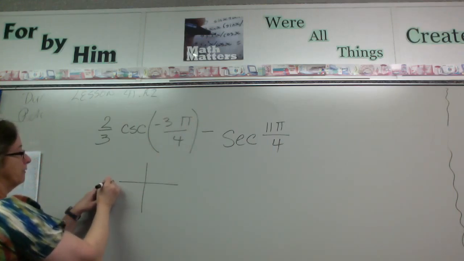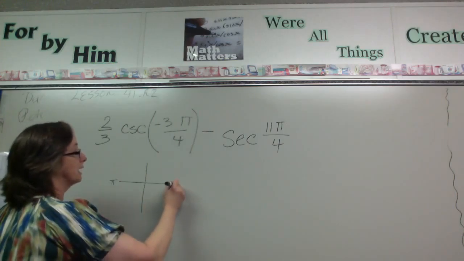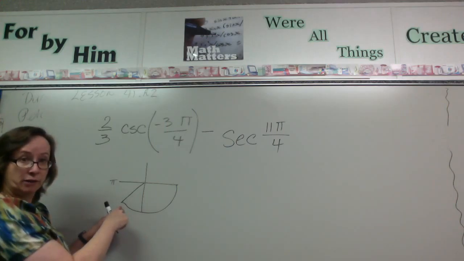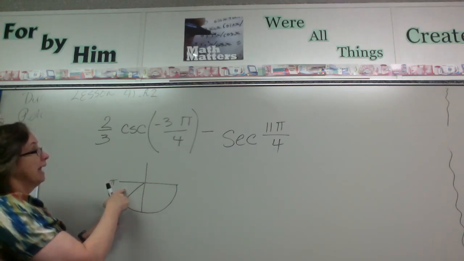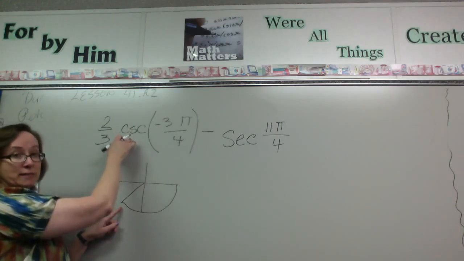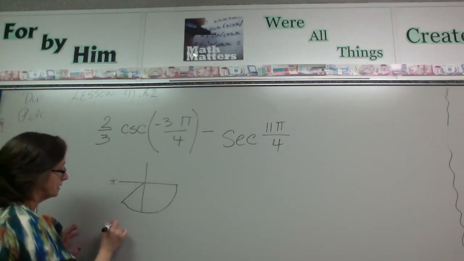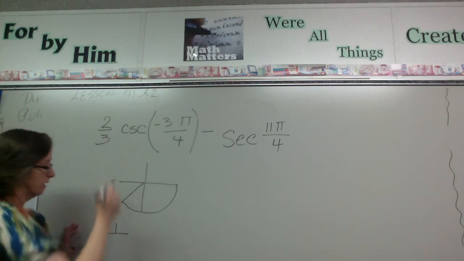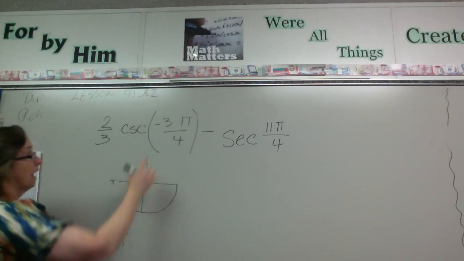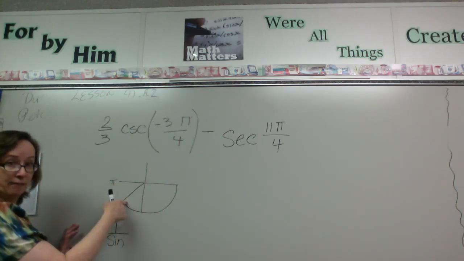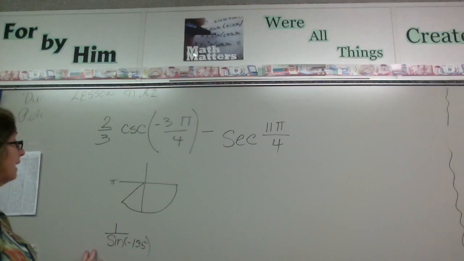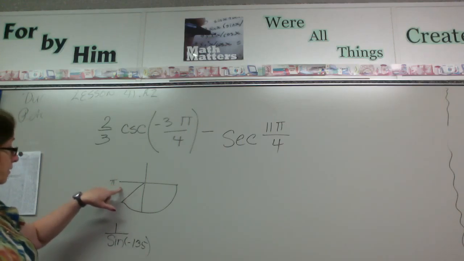Remember, this is a pi over here on your unit circle. So we're going to come in the negative direction, and we're going to wind up at the 45 degree in the third quadrant. And since the cosecant is a 1 over the sine, remember, they switched the letter. So 1 over the sine of, we could call this negative 135 degrees. But the important thing about it is that it is a 45 degree angle in the third quadrant.